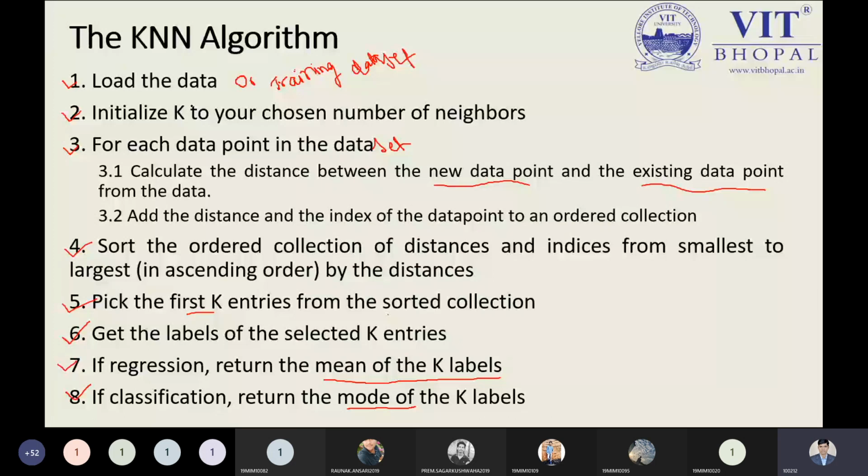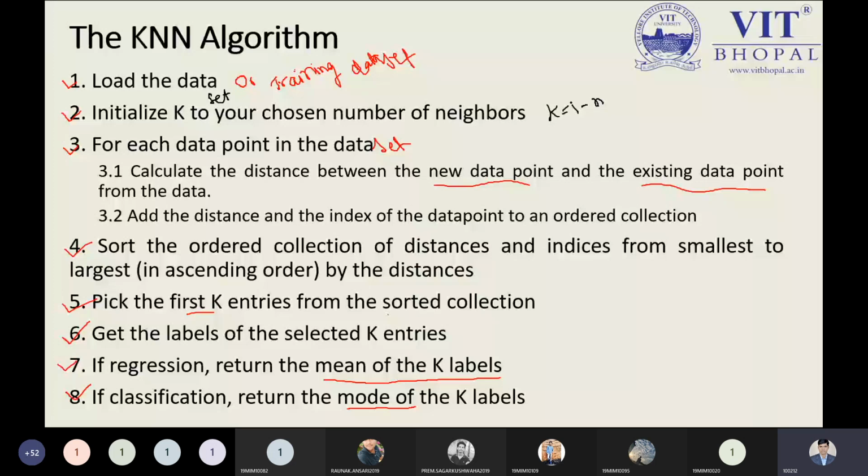Now load the data. Load the data set, which is the training data set, because we use the training data set as the entire data set. The next step says to initialize the k value to your chosen number. You can choose any value, from 1 to n, where n means the total size of data points.